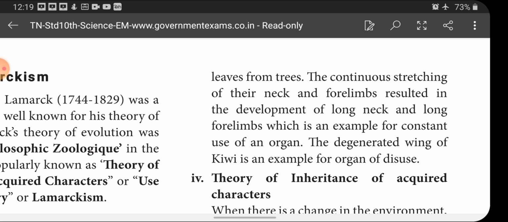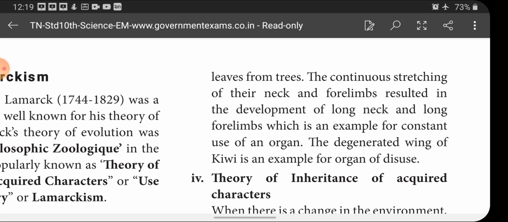Okay. If we take the giraffe as an example, actually the ancestral form of giraffe's neck is very short and forelimbs are also very short. But when we look at a modern giraffe, its forelimbs and neck are very long. Why? Because of the constant use of the neck and forelimbs only.